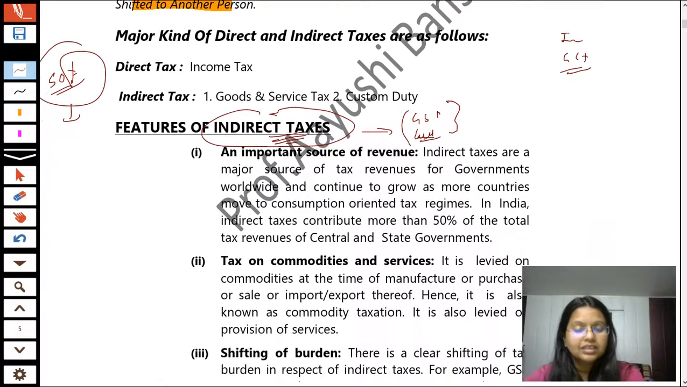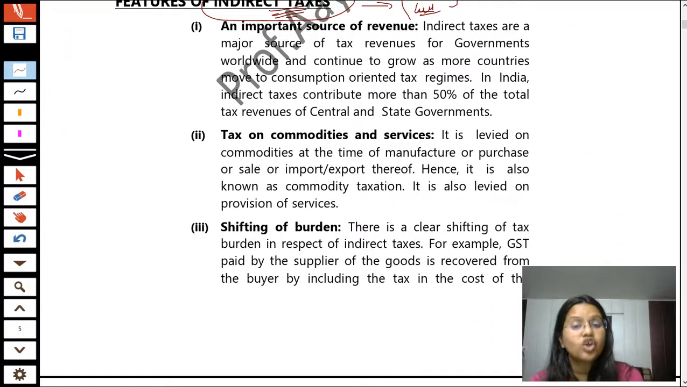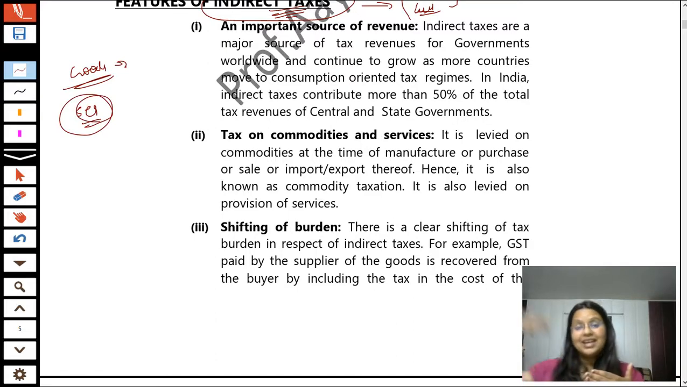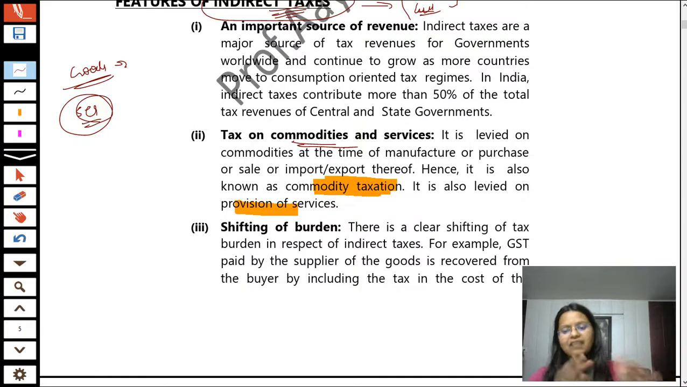Second, indirect tax is always levied on commodities and services, because whether it is GST or custom duty, indirect taxes are levied when there is a supply of goods, which we can call commodities, or when there is a supply of services. If it is an international supply, there shall be custom duty. If it is a domestic supply, there is GST. So it is a tax on commodities and services. We also know indirect taxes as commodity taxation, because it is also levied on the provision of services, but for the commodity part we also call it commodity taxation.